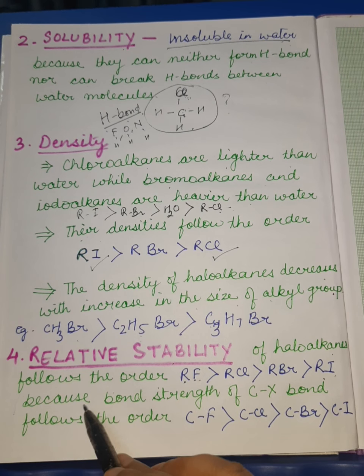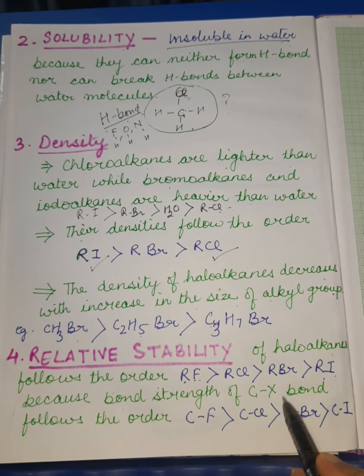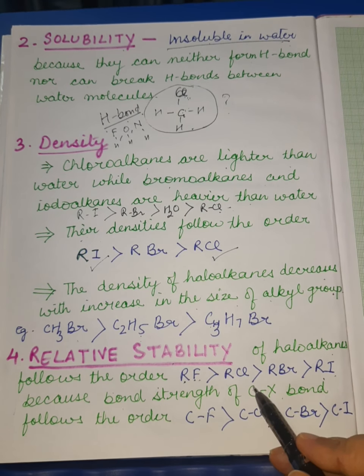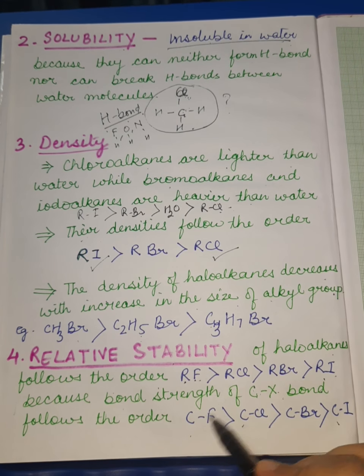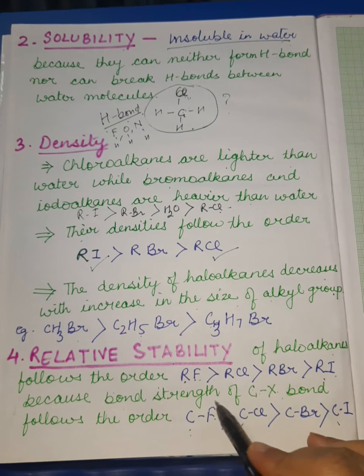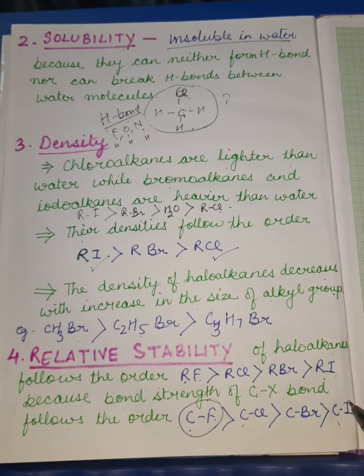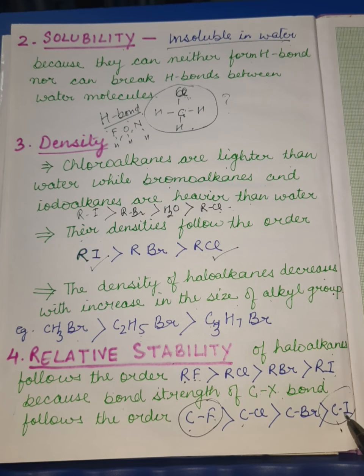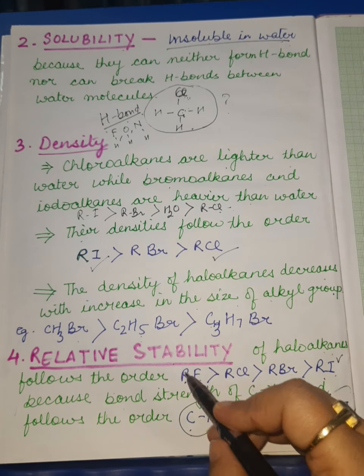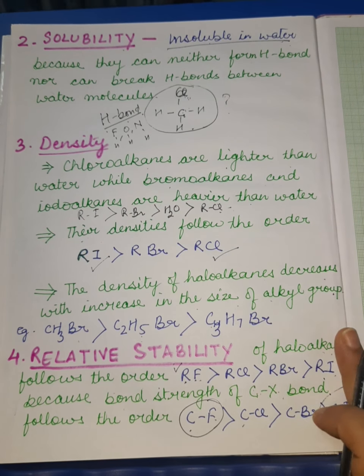I have written here because the bond strength of the C-X bond, the carbon to halogen bond, follows this order. So the fluorine to carbon bond is the strongest and the iodine to carbon bond is the weakest. And the bond which is weak can be easily broken. That's the reason iodoalkanes are least stable and fluoroalkanes are most stable.